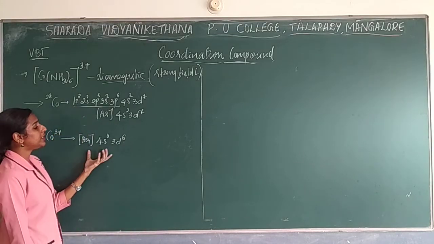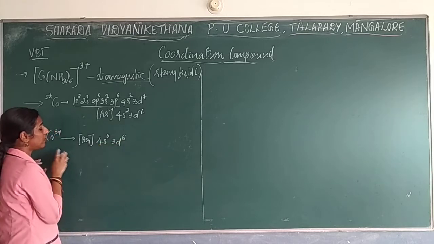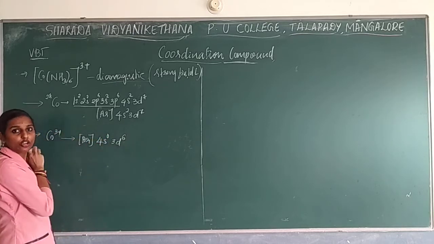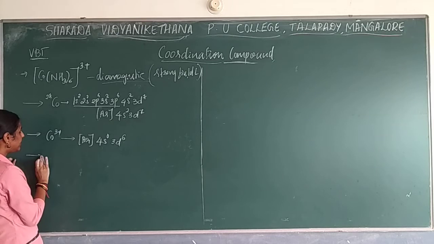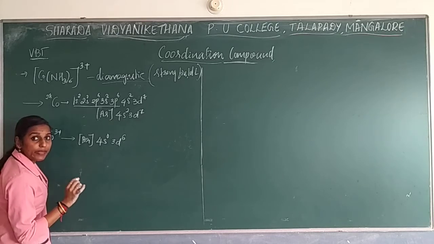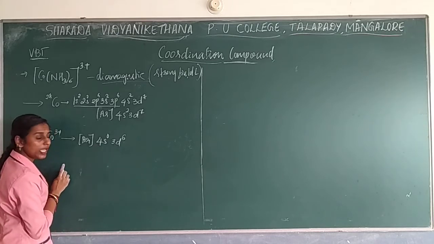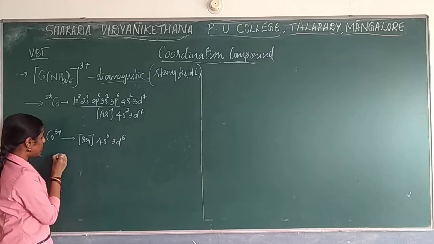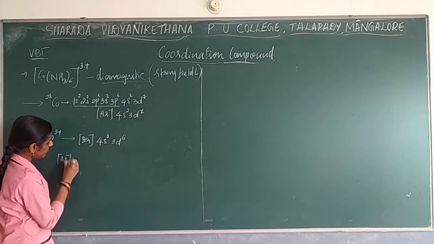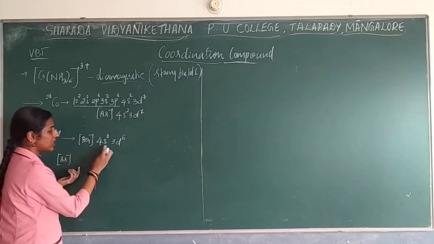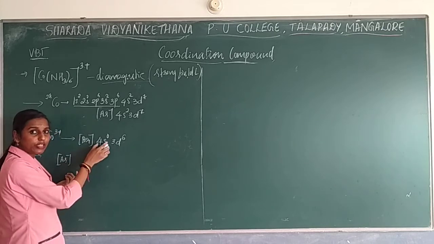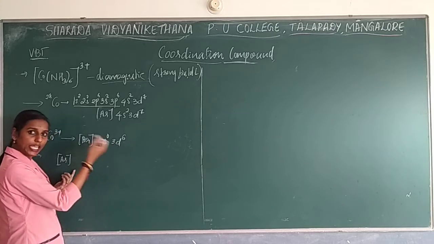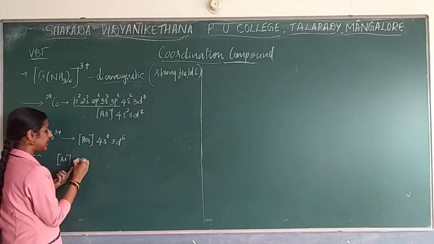Next step, the third step, you need to write the orbital structure based on this electronic configuration. So here argon will come. While writing the orbital structure, don't write for all shells. First, only the incomplete shell should be written. That is 3d.